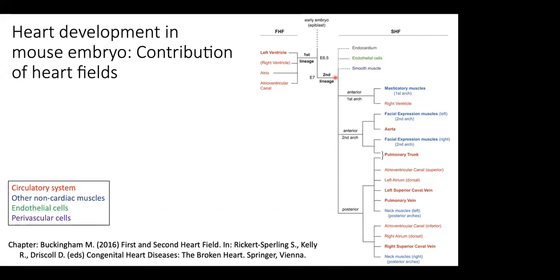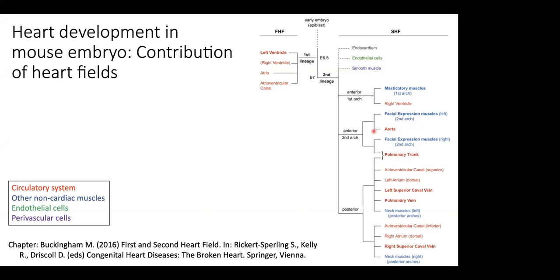And this second heart field contributes to a lot of things, not just the heart. As you can see in the circulatory system, it builds the right ventricle, a lot of the aorta and the pulmonary trunk, the pulmonary vein, the left superior, oh, this is the subclavian vein, the right atrium, the atrioventricular canal, and so on and so forth.